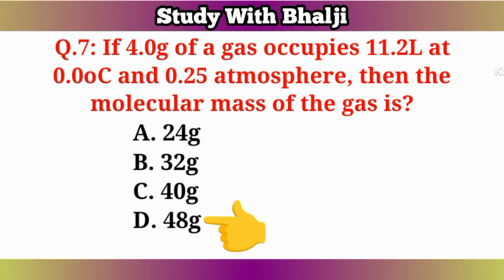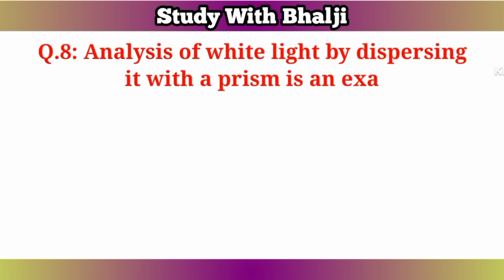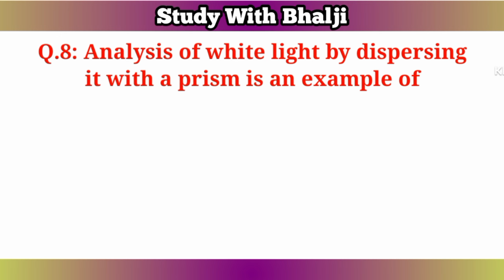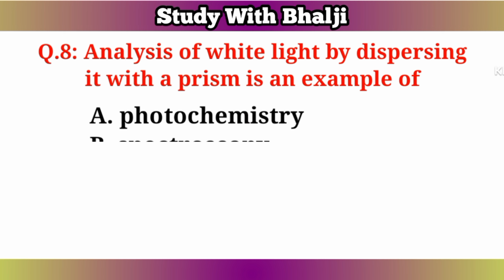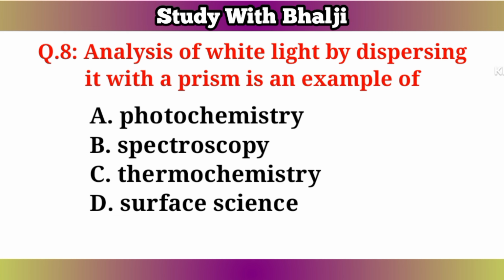The answer is D. 48 grams. Question number 8. Analysis of white light by dispersing it with a prism is an example of A. Photochemistry. B. Spectroscopy. C. Thermochemistry. D. Surface science. The answer is B.